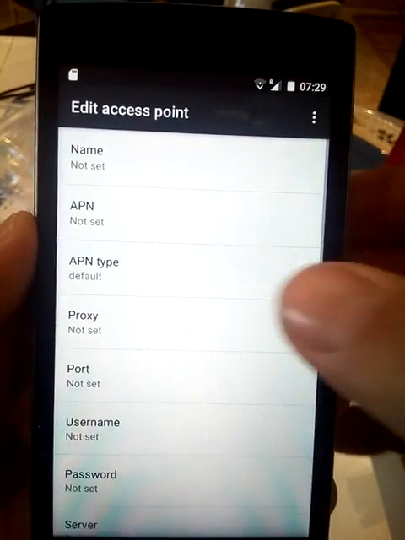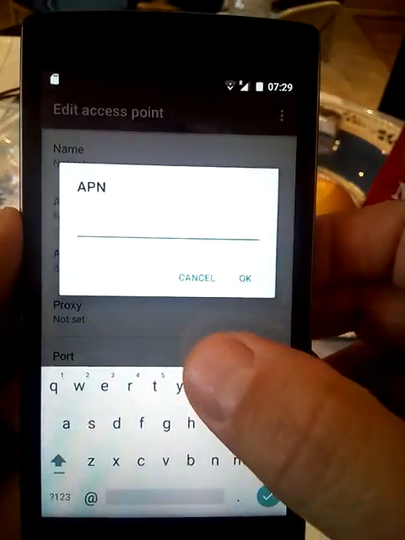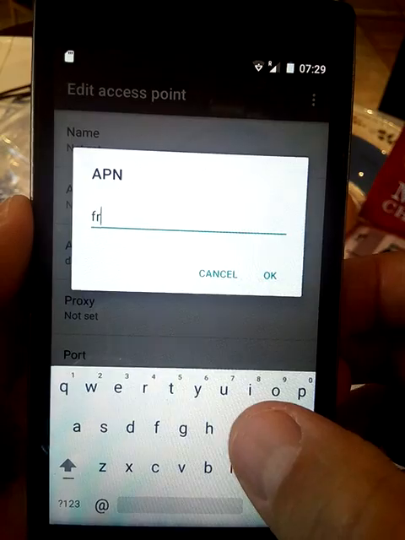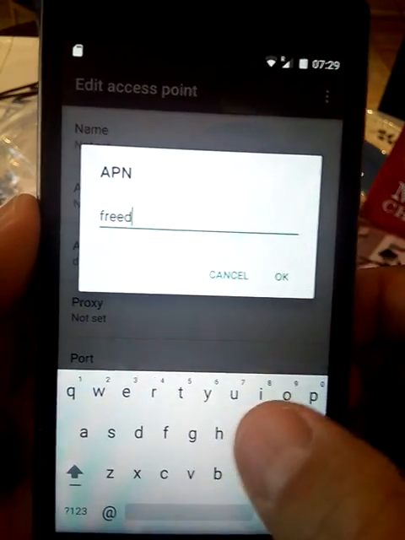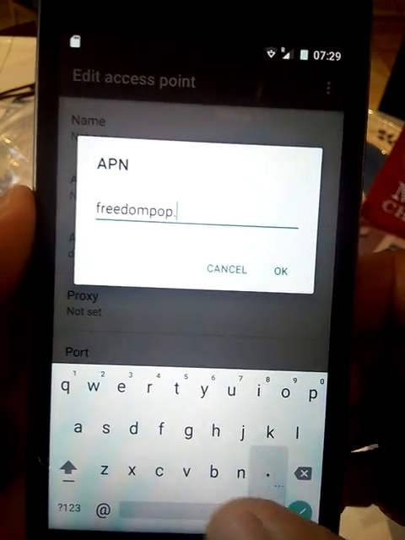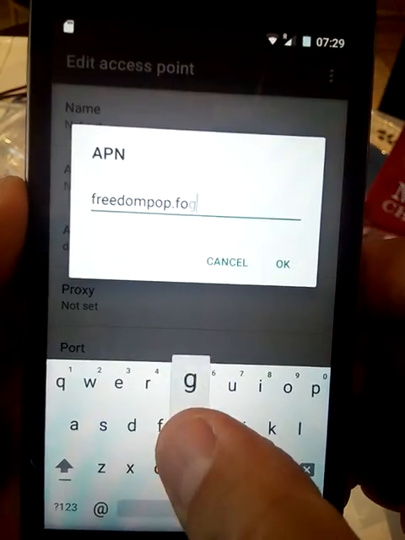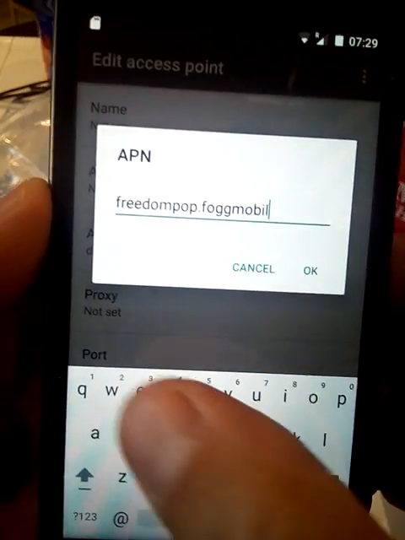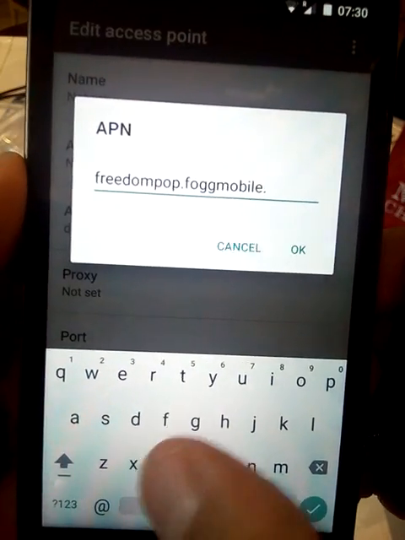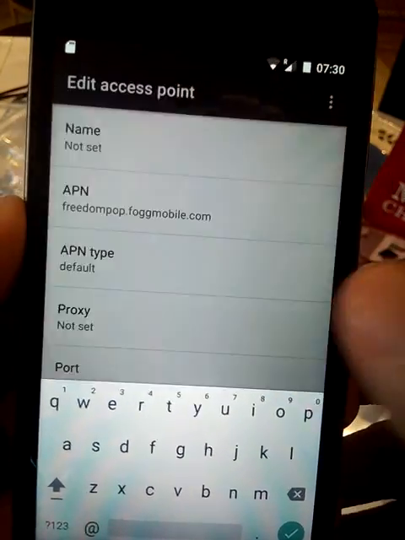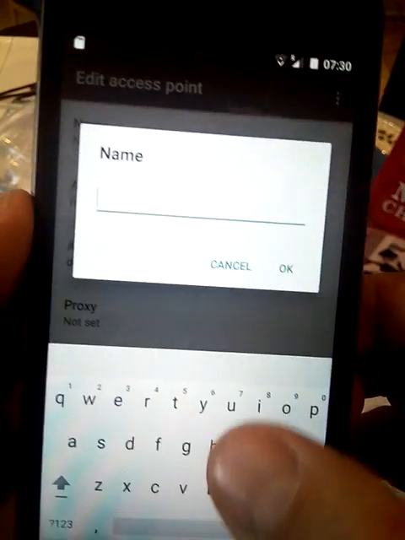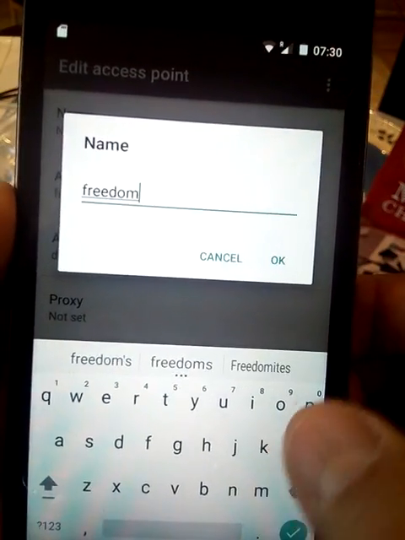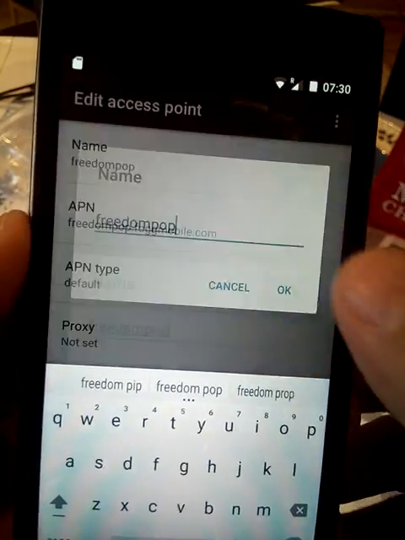For Freedompop we need to create one, and it's called Freedompop.fog with 2 G's mobile.com. Click OK, and we're going to name it. We're going to name it Freedompop.